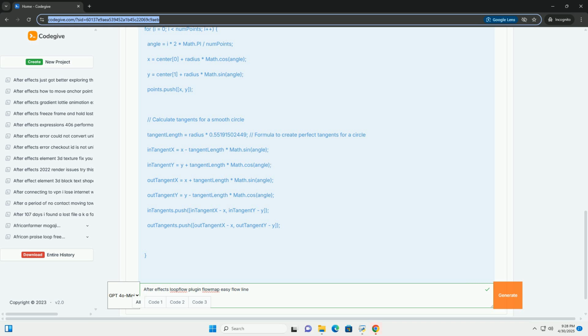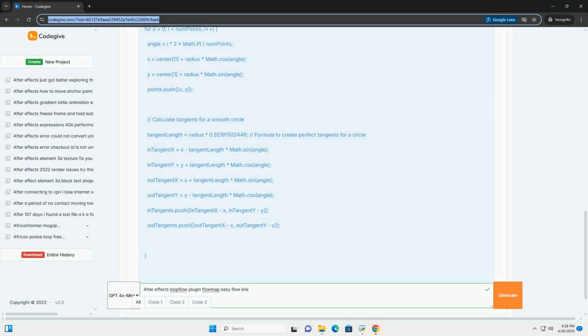Software requirements: Adobe After Effects, CS6 or newer recommended. Loopflow plugin, you can purchase it from Scripts plus Plugins. Installation.